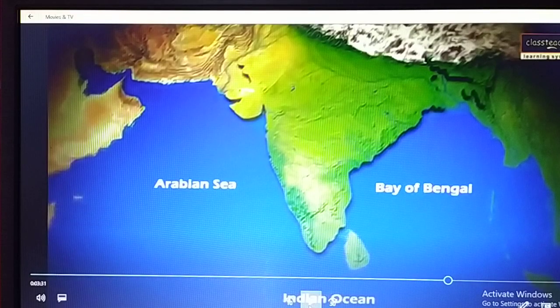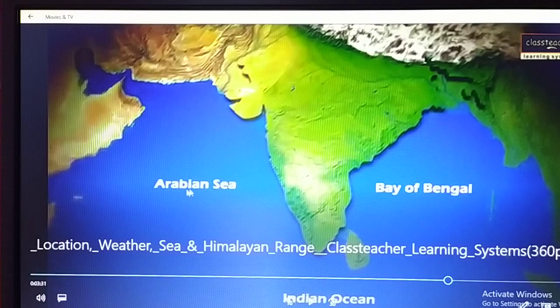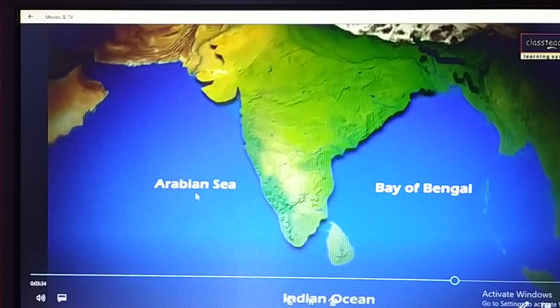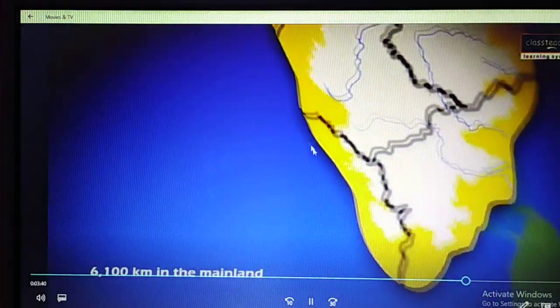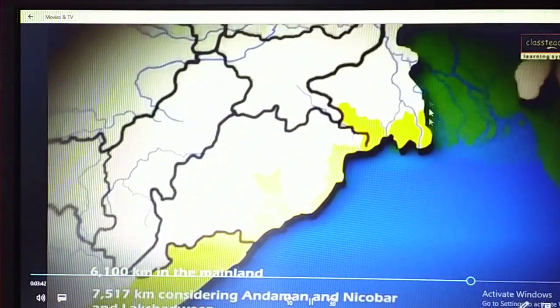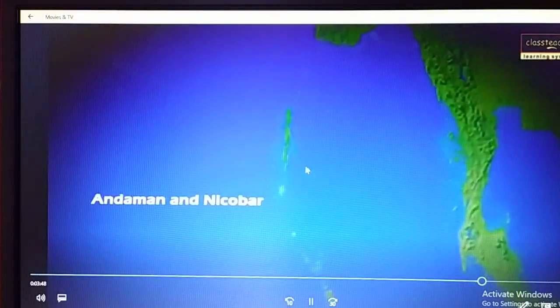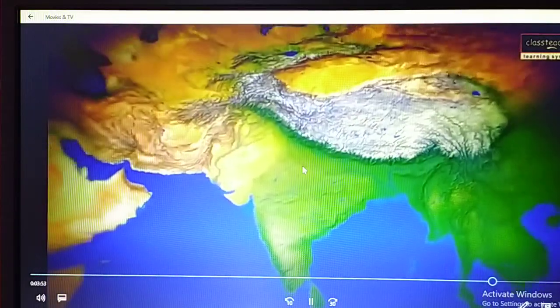And India is covered by water on three sides, and one side is land. In the western side of India it is covered by the Arabian Sea, and in the eastern side of India it is covered by the Bay of Bengal. In the southern part of India it is covered by the Indian Ocean. So they are the Arabian Sea, Bay of Bengal, Indian Ocean. Obviously this is the coastal area of India, starting from Gujarat and going on like this, and it will come to an end in this place of India, that is West Bengal. And here Andaman Nicobar, these are part of India, remember. And if you come to this western part of India, Lakshadweep is also located, these are part of India.